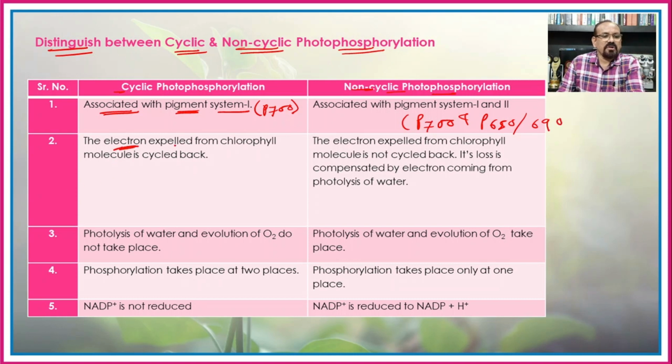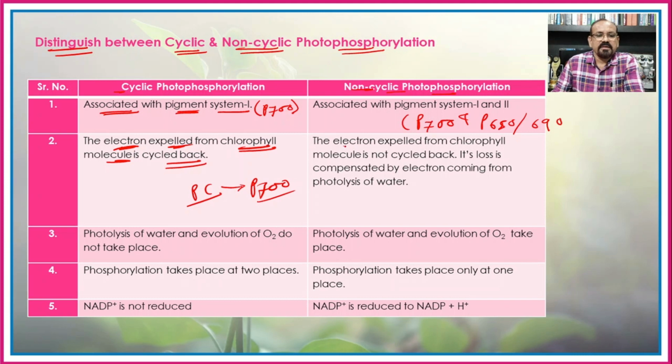Then the electron expelled from the chlorophyll molecule cycled back, that is from the plastocyanin, again it reaches to the P of 700, that is the pigment system 1. But in case of the non-cyclic photophosphorylation, the electron expelled from the chlorophyll molecule is not cycled back.